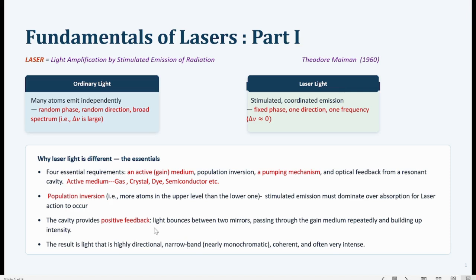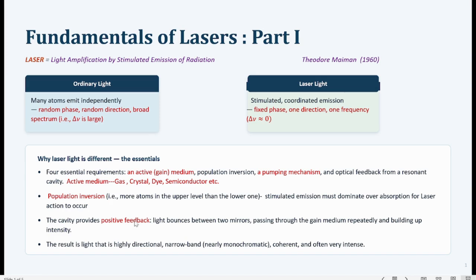Positive feedback is basically provided by the cavity, and in the cavity emitted photons pass between two mirrors several times, and because of that there is a buildup of photons, so that we can get laser emission from the device.